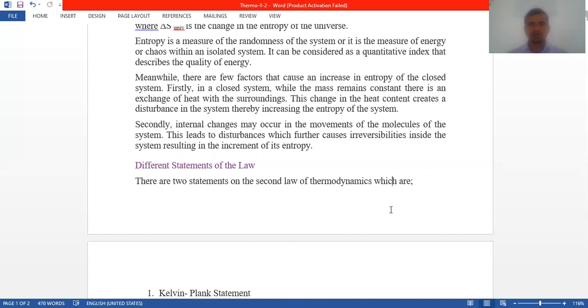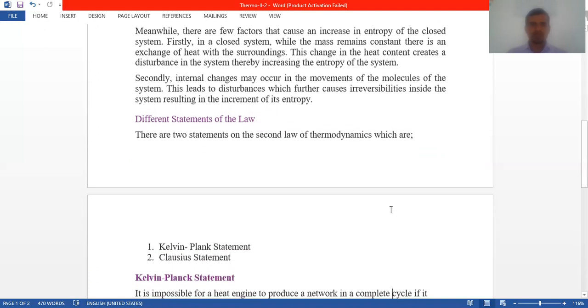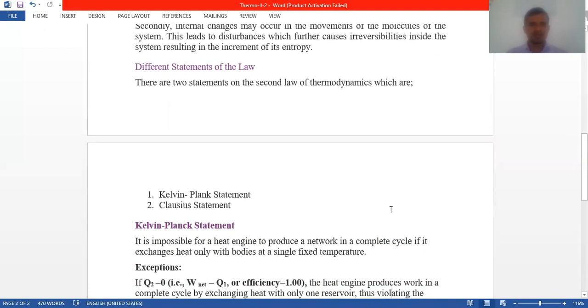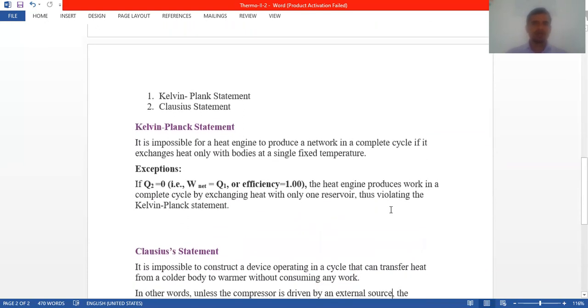Let's see what the different statements of the law are. There are two statements of the second law of thermodynamics: the Kelvin-Planck statement and the Clausius statement. What is the Kelvin-Planck statement?